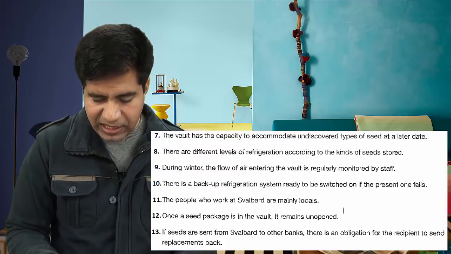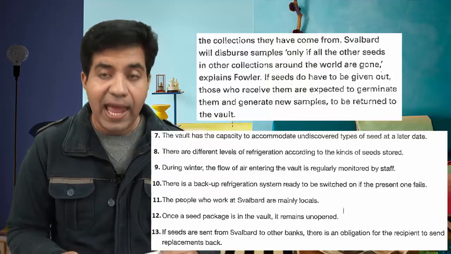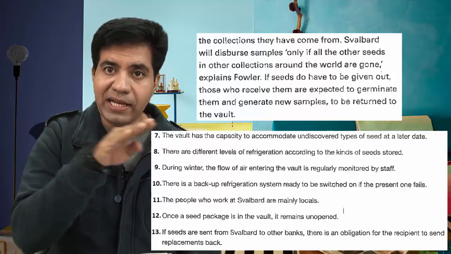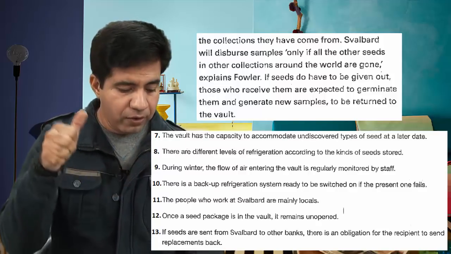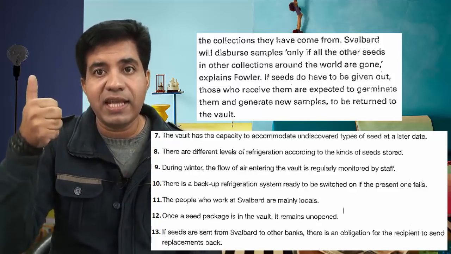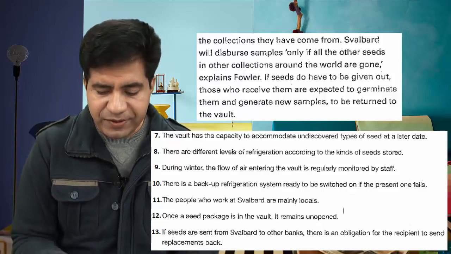Okay, they use the word here, sent. If seeds are sent, okay, and remember, in case of true, false, not given, the questions and the passage are in the same order. First I found the answer of question number 7, then I read ahead 8, then 9, 10, 11, 12 and then 13. Okay, now let's read from here.